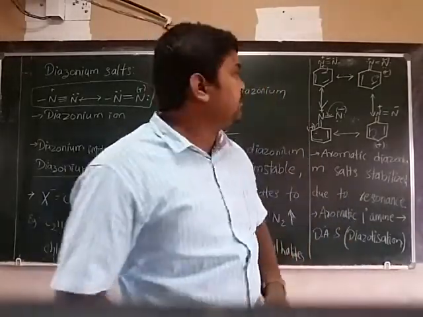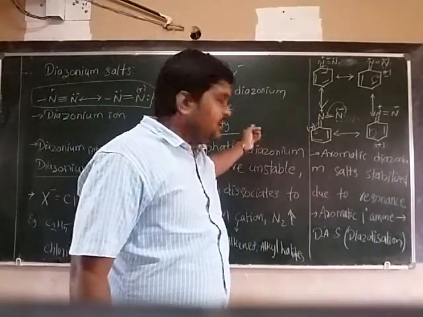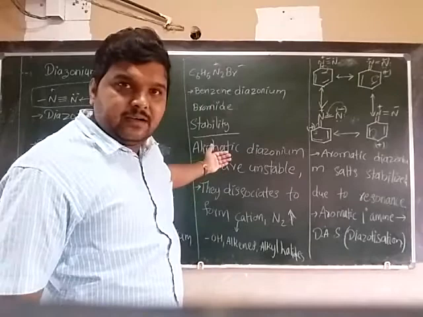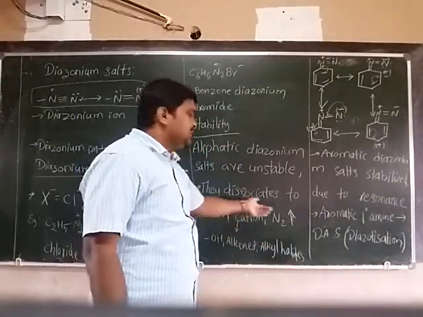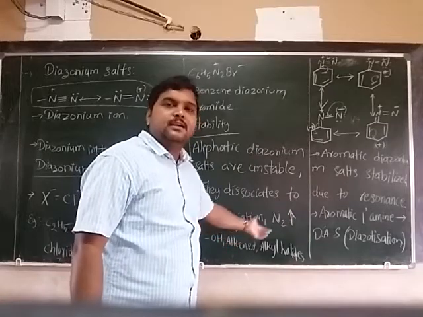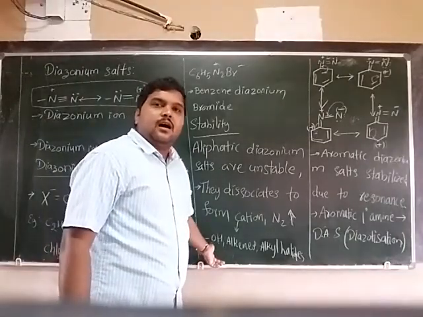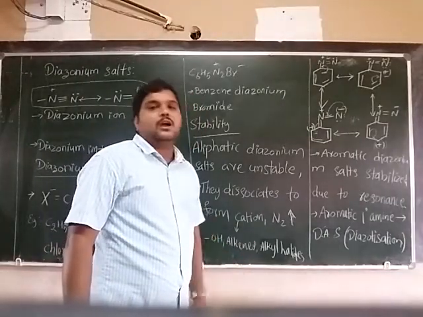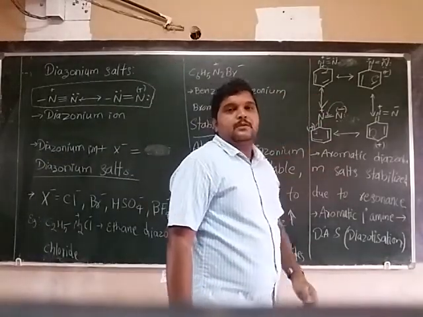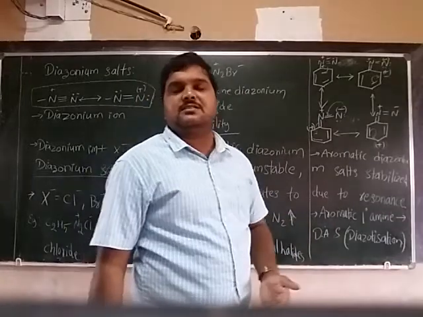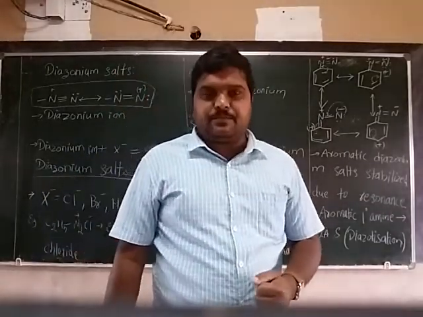So generally, regarding stability, aliphatic diazonium ions are unstable; they easily dissociate into a cation and liberate nitrogen gas, and the cation forms alcohols, alkenes, or alkyl halides. Aromatic diazonium ions undergo a few resonating structures, and because of that they get stability.